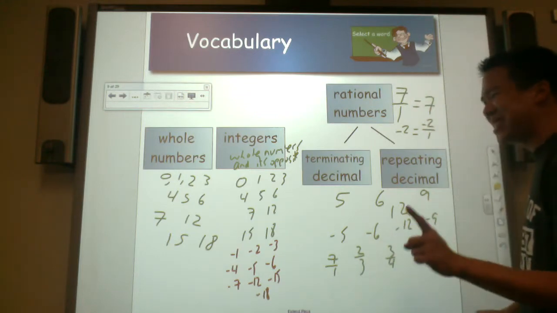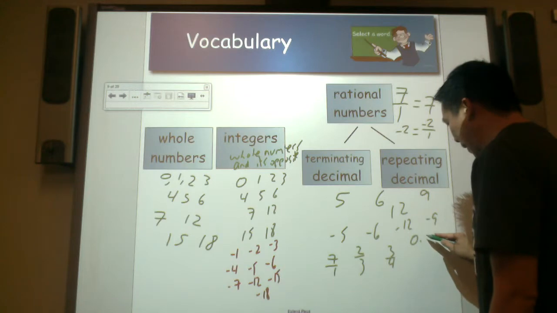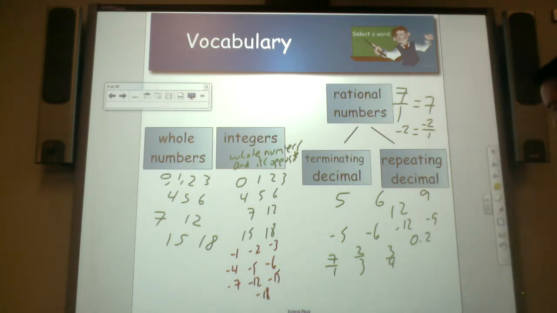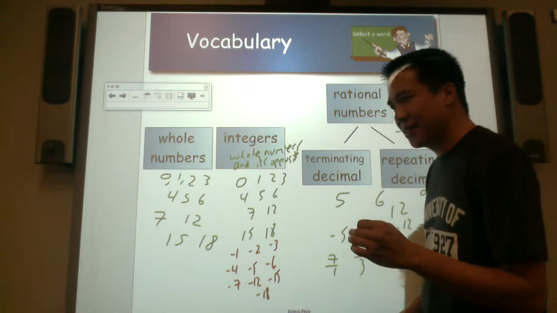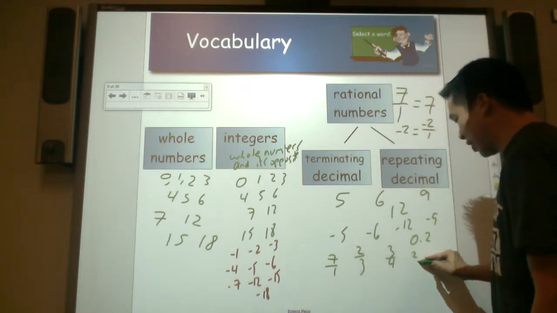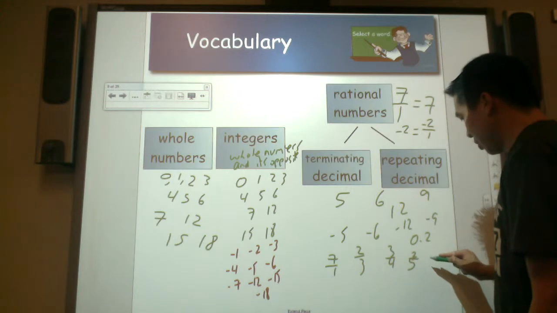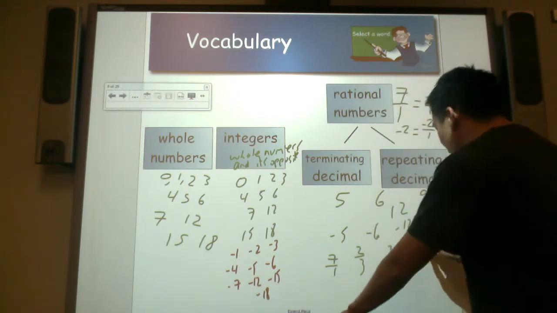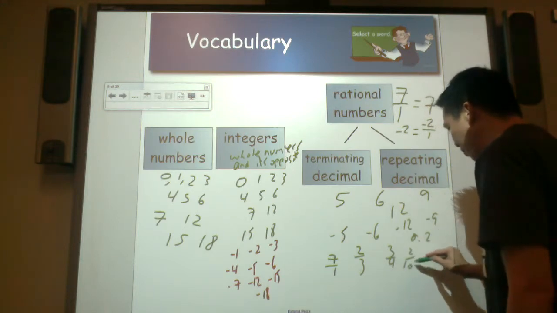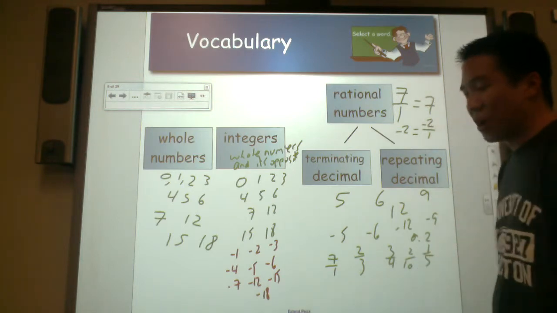But can it include decimals like 0 and 2/10? Wait, let's stop right there. 0 and 2/10. That does already sound like a fraction. Sorry, 2/10, which sounds like one that could be renamed as 1/5.